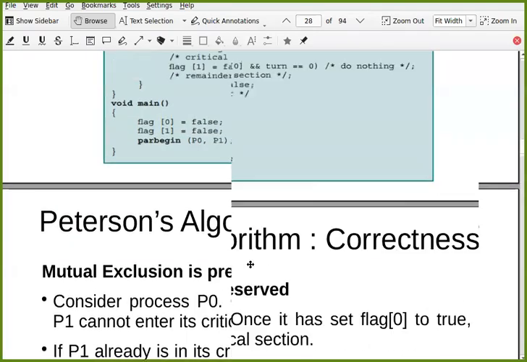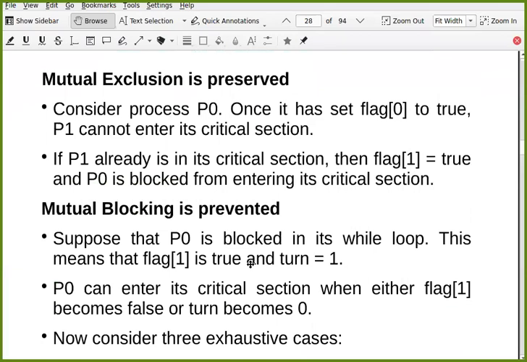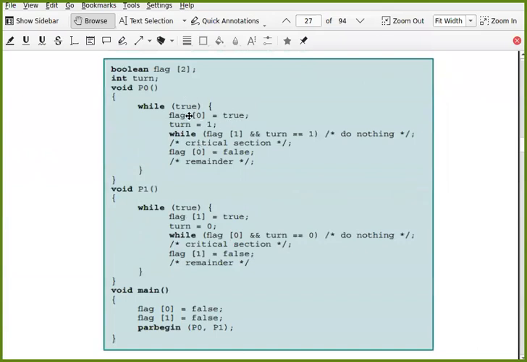Now Peterson's algorithm correctness, if you want to verify whether this is a correct algorithm or not. Let's take one case. Consider process P0. Once it has set flag 0 to true, P1 cannot enter its critical section. If I say I want to enter into the critical section, and then I say it is your turn, and the other process is not interested in the critical section, then what I am checking, turn is 1, fine, because I have set it. But if you are not interested, I will enter into the critical section.